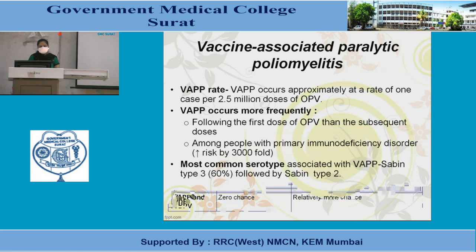VAPP occurs at approximately a rate of 1 case per 2.5 million doses of OPV, following the first dose of OPV more than subsequent doses, and among people with primary immunodeficiency disorders. The most common serotype associated with VAPP is Sabin type 3, followed by Sabin type 2.